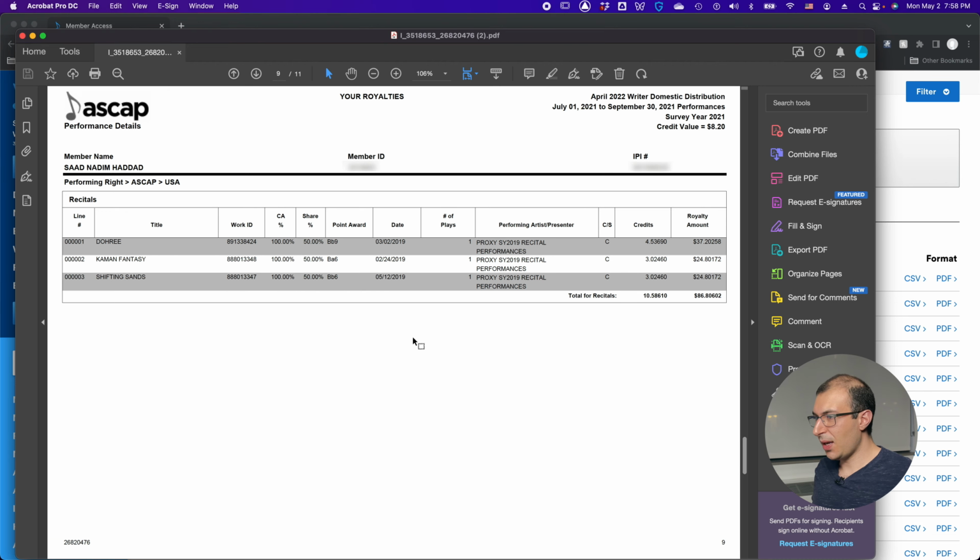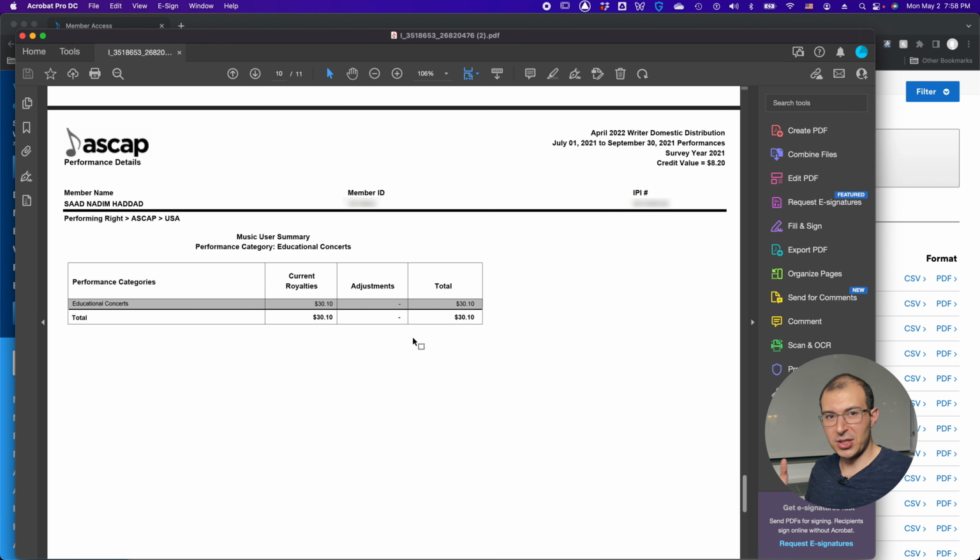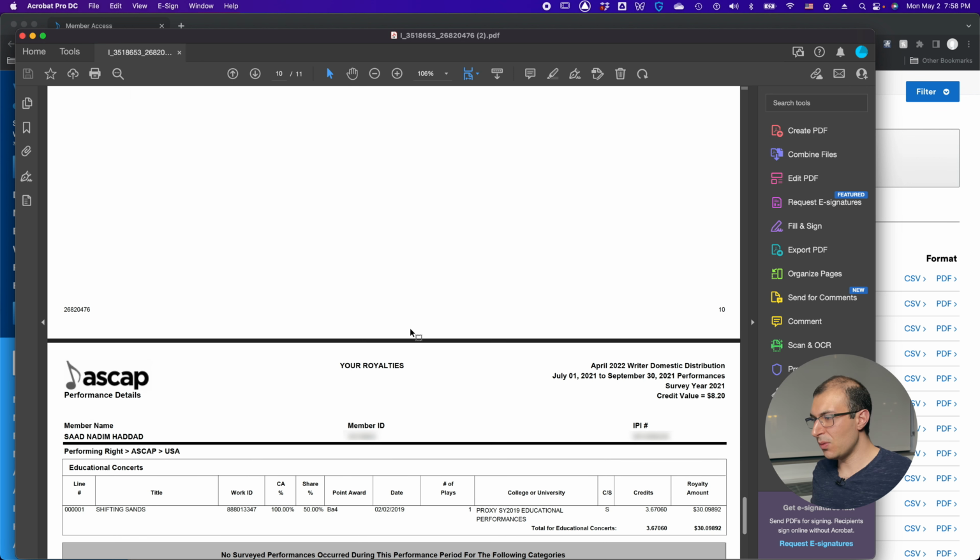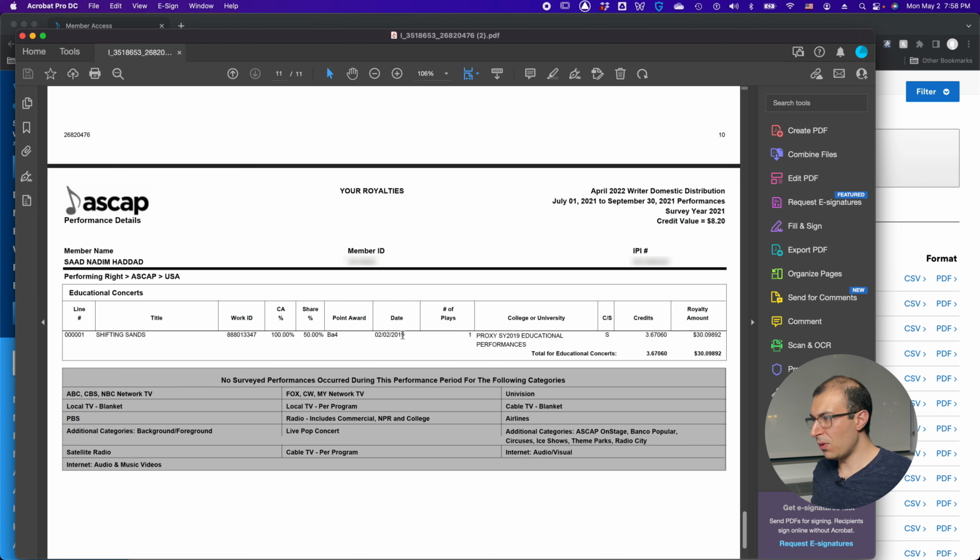So let's move on to the next page here, which is the educational concerts, which I mentioned earlier before. $30, 10 cents, not a lot of money, but still something. Let's see what we have here. So this is a performance of Shifting Sands from February 2nd, 2019. This was at a college. I don't remember which one it was. That was a long time ago, but apparently I got $30 out of it.